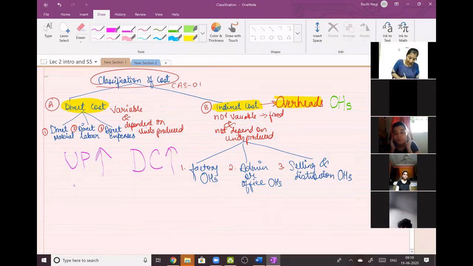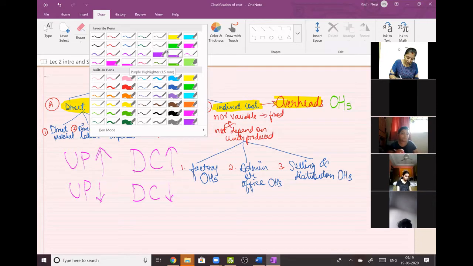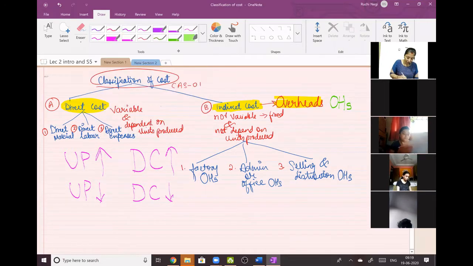And if the quantity of units produced is decreasing, direct cost will also decrease. Don't forget this concept. This is very important. If units produced increases, direct cost increases. Units produced decreases, direct cost decreases.